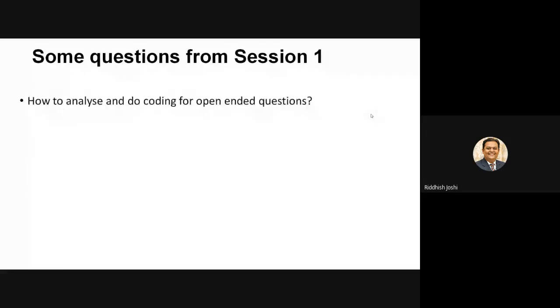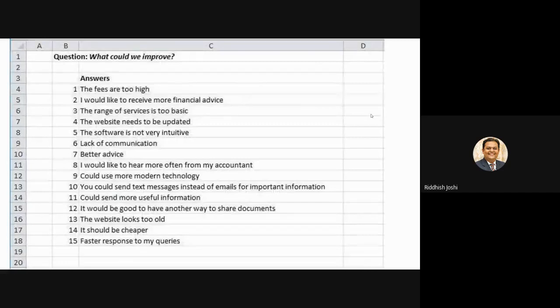Then a very good question on how to analyze and do coding for open-ended questions, right? This I need to explain with an example. Otherwise, if I simply explain theoretically, most of you will not get it. So let us understand with an example, right? Let me show you one open-ended question and the responses we have received. So the question was, what could we improve?